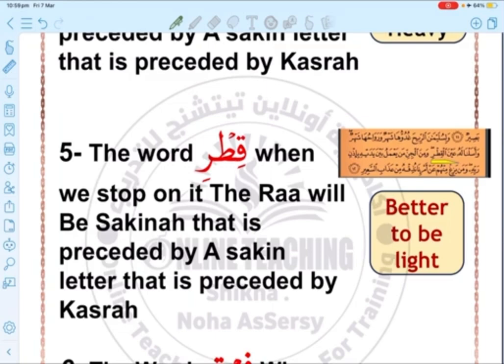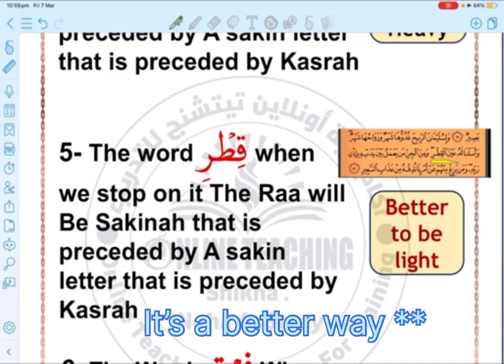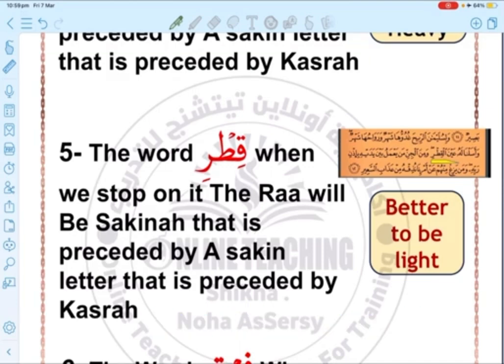So when I stop, I have two options. Number one, I can say القطر, and this is the common way. And the second way I can stop with is التفخيم, heaviness. I can stop on it as القطر, heavy. So this way is not common, but both of them are still correct.